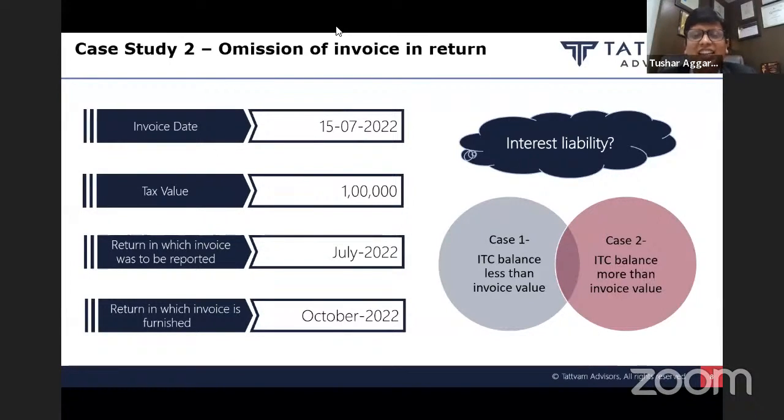Can I say that since there is no cash which I have to deposit, this 1 lakh I could have set off from my ITC itself? Hence, I am not liable to pay the interest because my cash liability is 0. The answer is no. In this situation, very important, if you have missed reporting of the tax invoice, the interest will be levied on the entire amount of 1 lakh rupees from the due date of the July month return till the due date of the return in which you have rectified, that is October in our example.